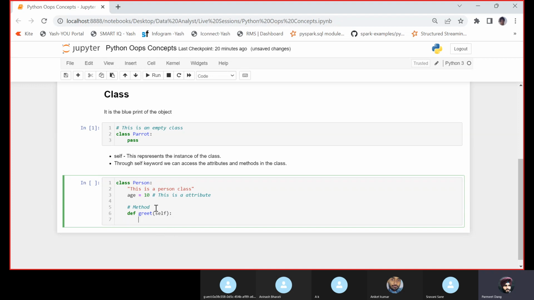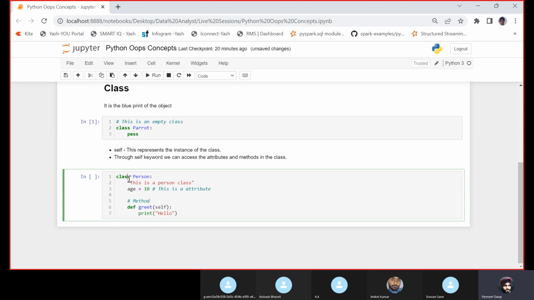But if I want to define a function outside the class, I'll write def greet, and I will not write the self keyword. But whenever we are inside a class, each and every method is associated with a self keyword. Let us print hello here. So this is the class, this is the attribute of the class, and here we have created a simple method of that class. Let me run this.